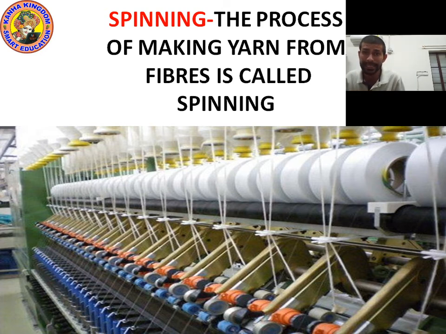Okay kids, so what is ginning and what is spinning? Ginning is a process of separating fibers from seed. And spinning is the process of making yarn from fiber. After separating fiber by the ginning process, we make yarn from fiber. This process is called spinning. For spinning we use a machine, as you can see in the picture. Now let's study more about the spinning process.